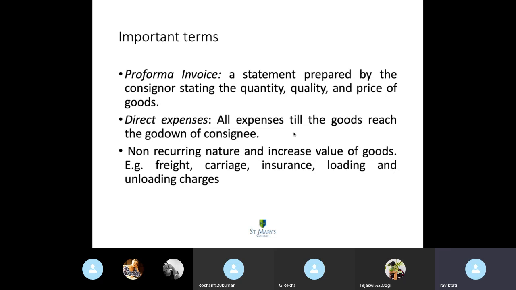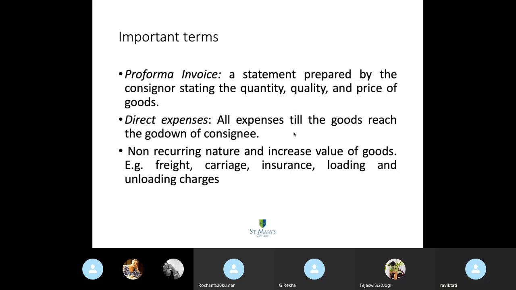For example, in Surat, 1 ton of a particular cloth may be costing just 1,500. If the same is transported to Hyderabad, that may be sold for 15,000 rupees. It may be sold for 10 times.